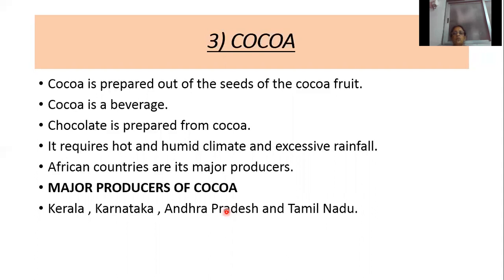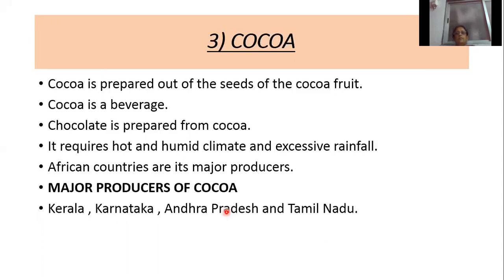What are the favorable conditions? It requires a hot and humid climate and excessive rainfall. Excessive rainfall means heavy rainfall. African countries are the major producers of cocoa. In India, which states are the major producers of cocoa? Kerala, Karnataka, Andhra Pradesh and Tamil Nadu.